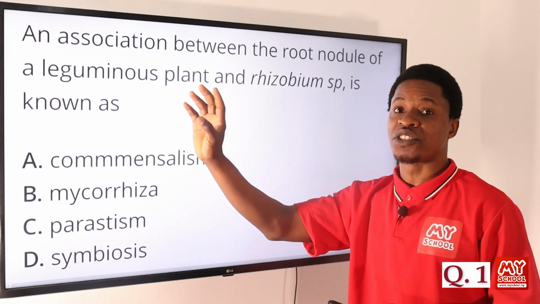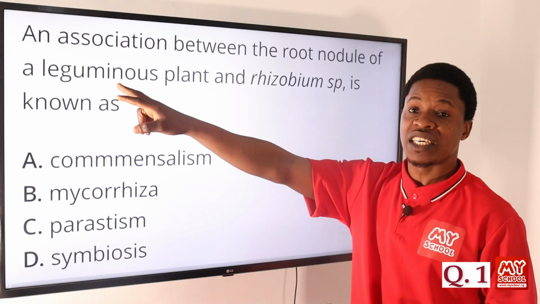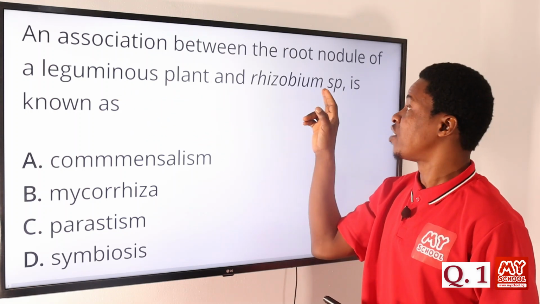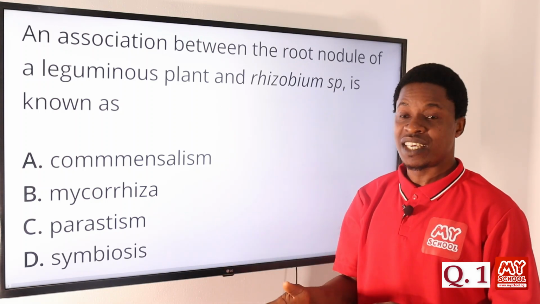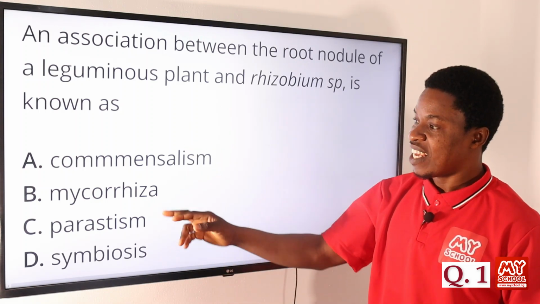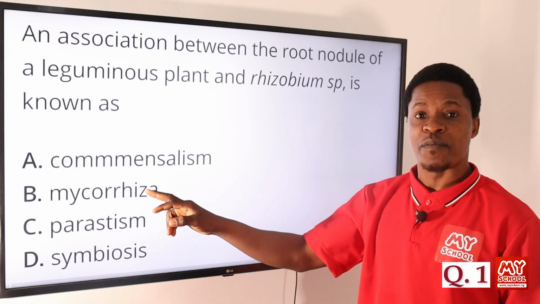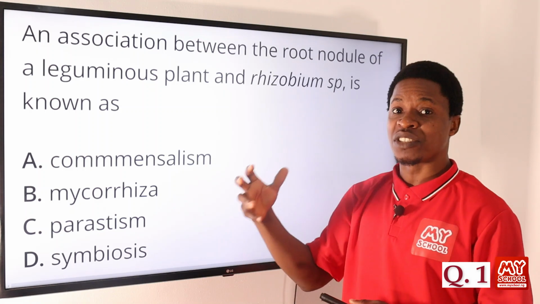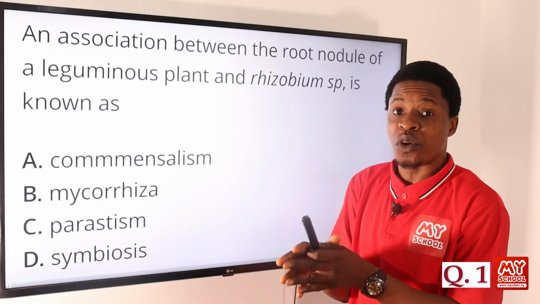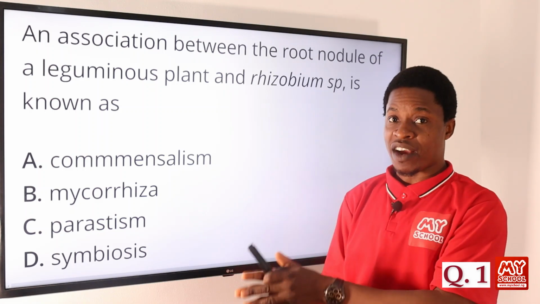First, we must understand the relationship that exists between leguminous plants as well as the rhizobium species. The rhizobium species actually is a bacteria, okay? That is why if you look at the options here, this actually could have been the answer because we have mycorrhiza. Mycorrhiza is a relationship that exists between the root nodule of a plant and fungi, okay?